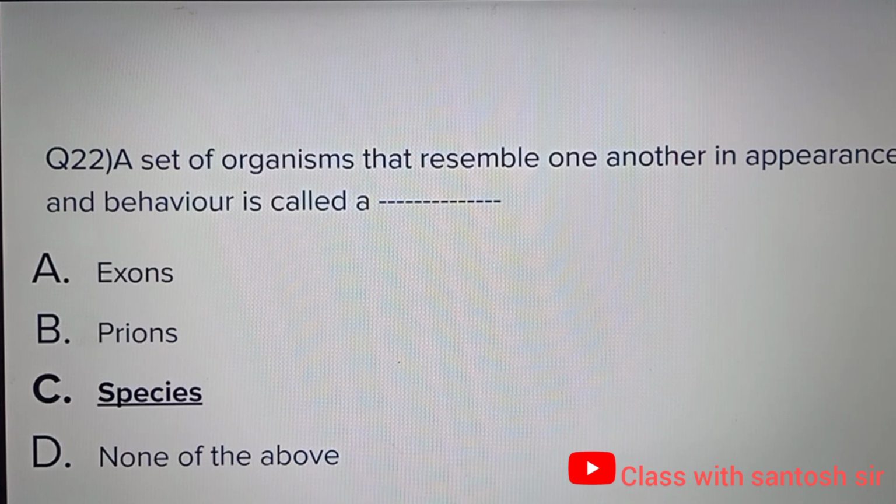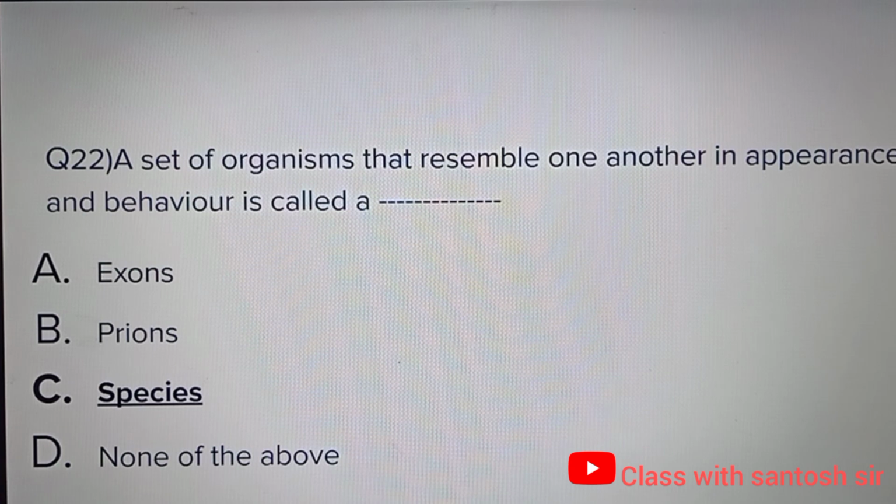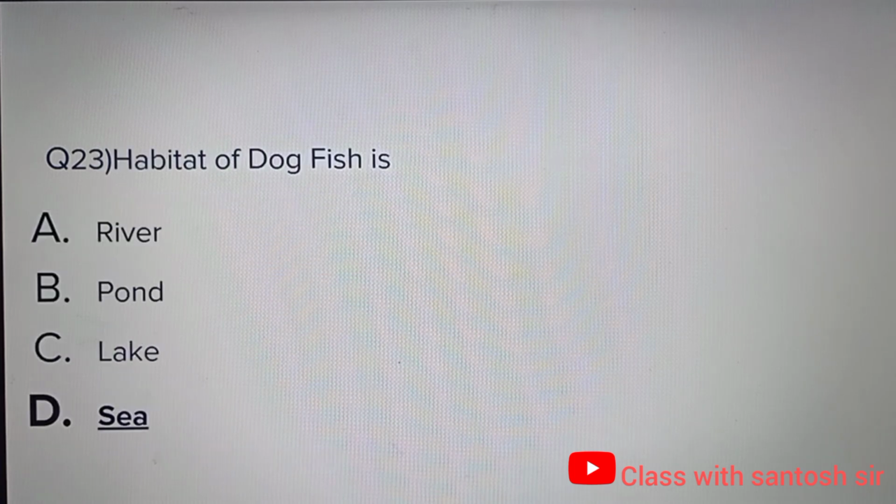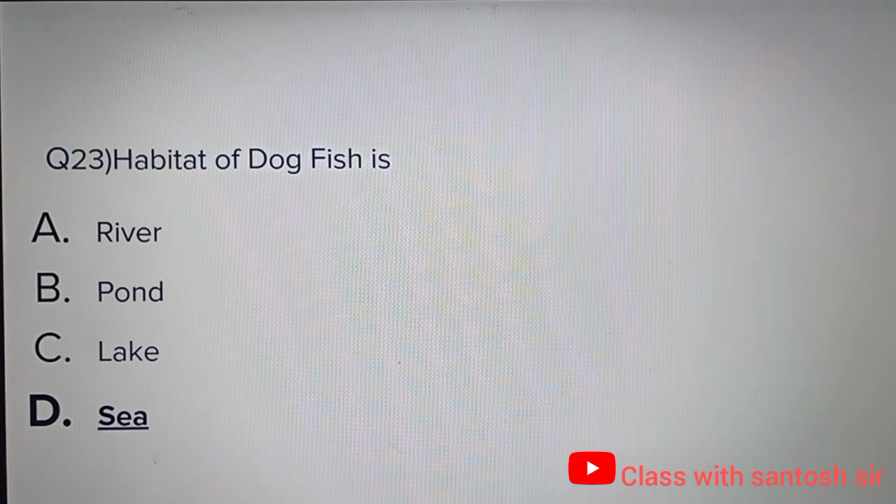Next, a set of organisms that resemble one another in appearance and behavior is called as, is it exons, prions, species, or none of the above? Correct answer is option C, species. Next, habitat of dogfish is river, pond, lake, or sea.